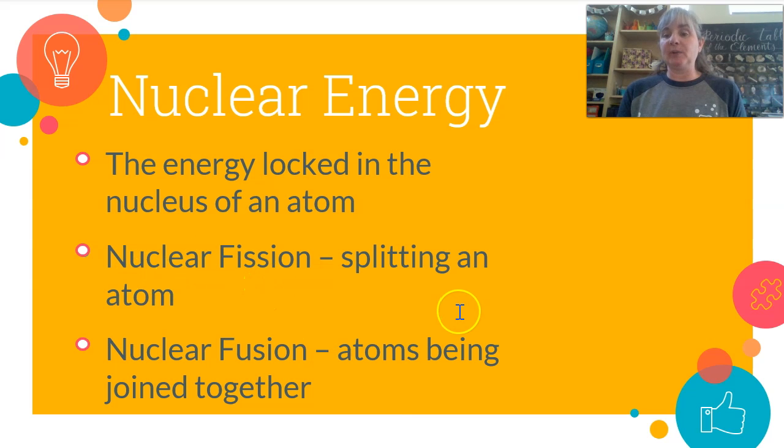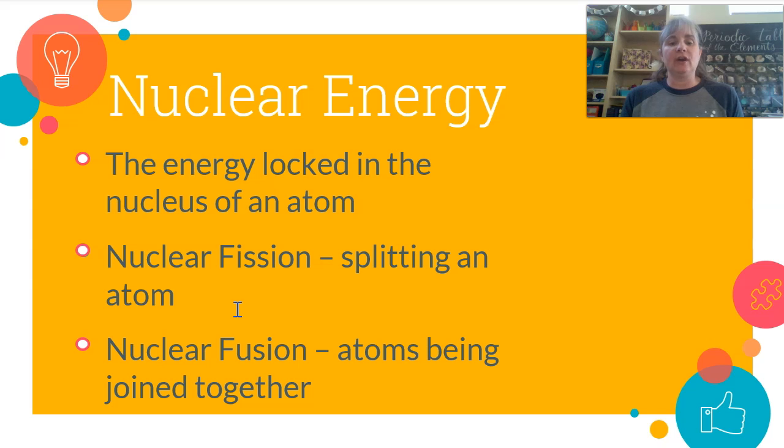Nuclear fission is splitting an atom. So that's what happens when we have nuclear energy on Earth, like a nuclear power plant. We take a big atom like uranium, which has a lot of protons and electrons, and we split it. And when we split that atom, we get tons of energy. Same thing with an atomic weapon or atomic bomb. We are using fission. We are splitting that atom and creating energy.